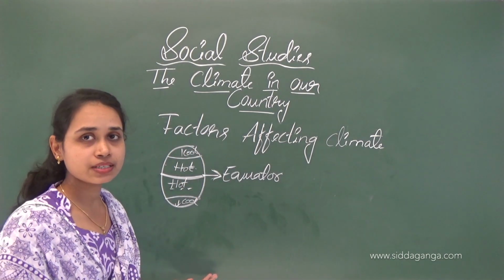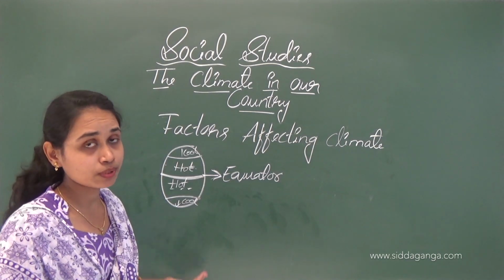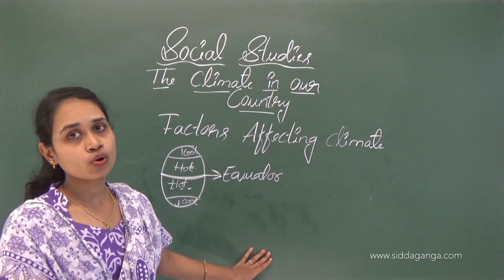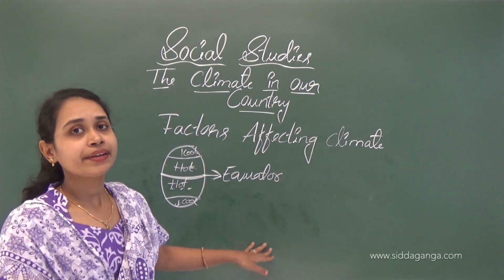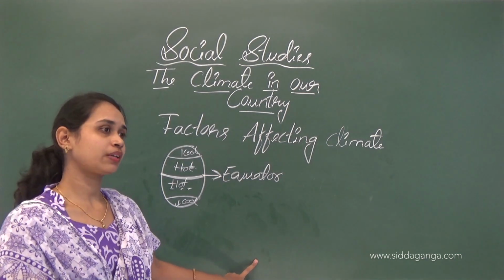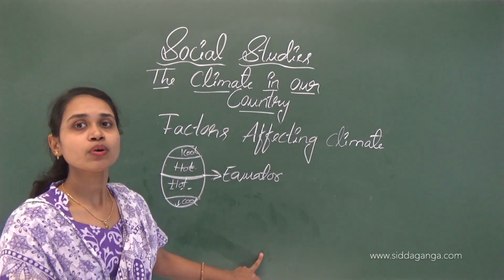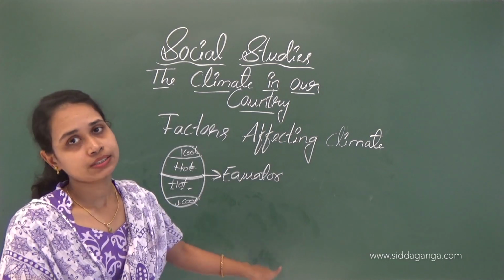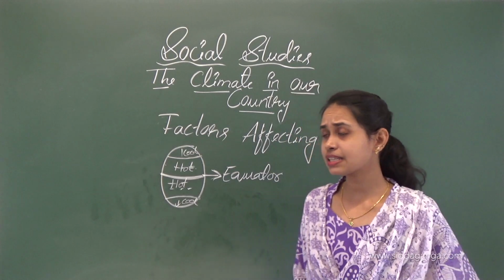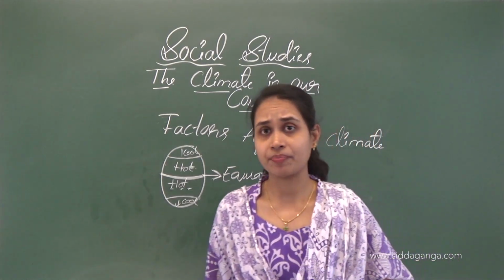After that, winter season starts from October to February. January is a very cold month. In Tamil Nadu, heavy rainfall is received from November to January. So this is all about the seasons of our country.